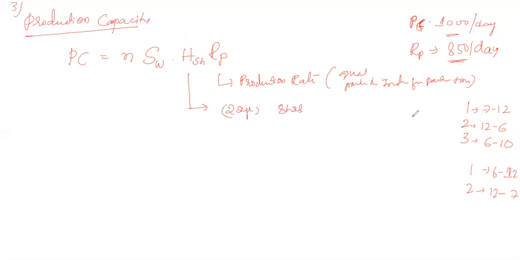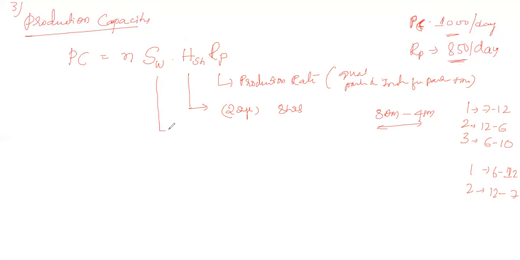If a person comes at 8 a.m., he needs to work for 8 hours, from 8 to around 2. If you work for 8 hours, it is considered one shift. So per shift, the total number of hours it includes is H of SH.